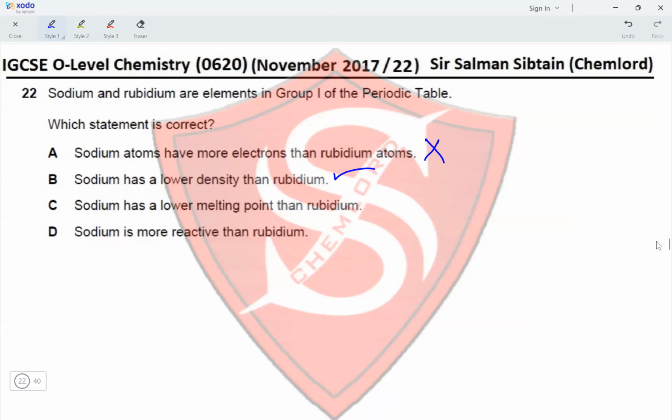So this is correct. Sodium has a lower melting point than rubidium. Melting point down the group decreases. So sodium would have a greater melting point than rubidium. Sodium is more reactive than rubidium. Reactivity increases down the group. So rubidium would be more reactive than sodium. So this makes option B the correct option for this question.